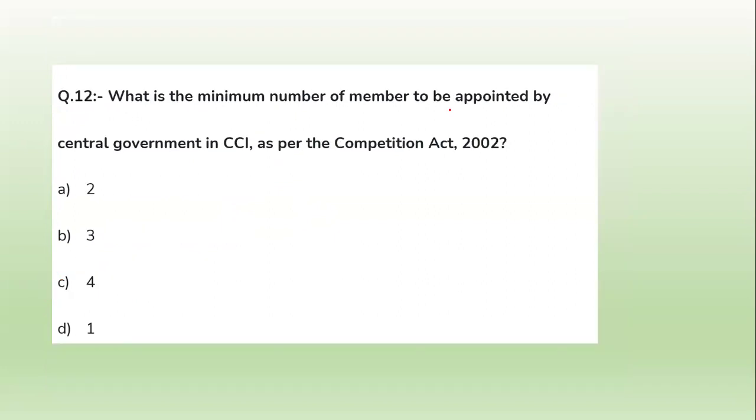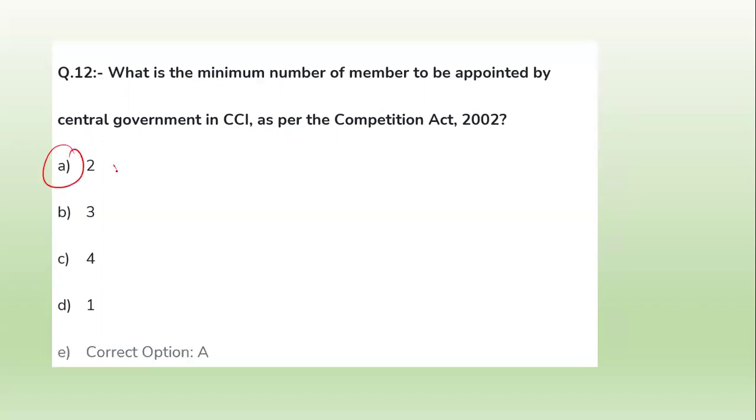Now question number 10: what is the minimum number of members to be appointed by the central government in the CCI as per the Competition Act? The right answer will be option 2. Two members are to be appointed by the central government in the CCI. Hope you are also learning and remembering these most important MCQs.